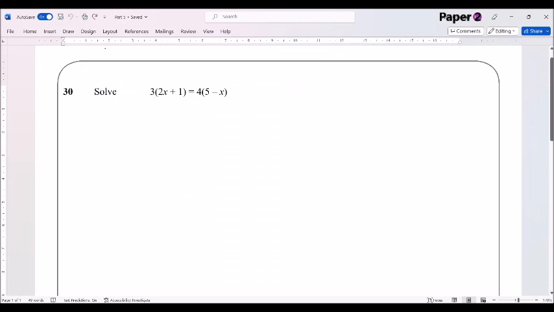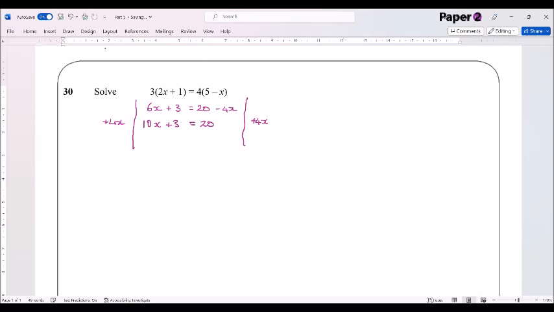Question 30. On this question, we're just going to work out what we can. The only thing that seems obvious to me that we should be doing here is expanding the brackets. So we get 6 lots of x, so 3 times 2x is 6x, plus 3 is equal to 4 lots of 5, which is 20, minus 4x. With questions where you've got x on both sides, it's usually a good idea to start where we've got the lowest number of x's, which is the right-hand side, because negative 4x is less than 6x. So I'm going to make a 0 pair with that by adding 4x to both sides. And we get 10x plus 3 is equal to 20.